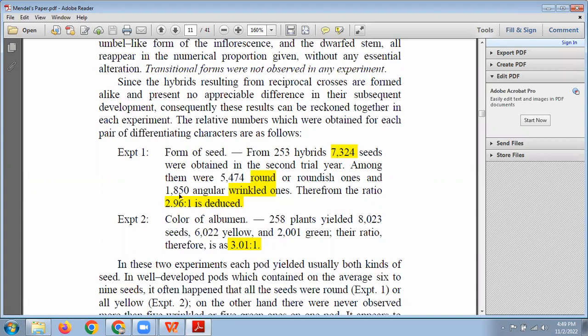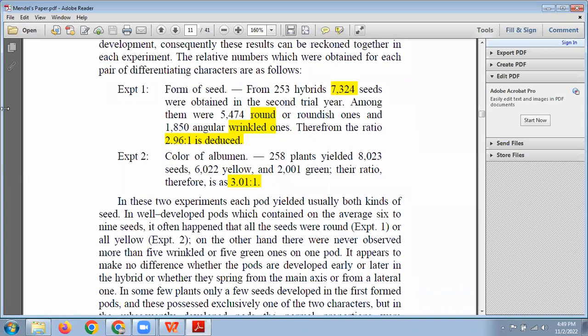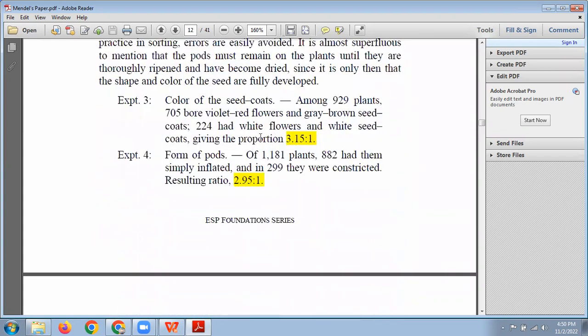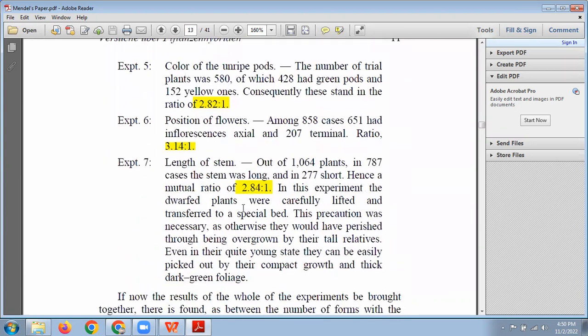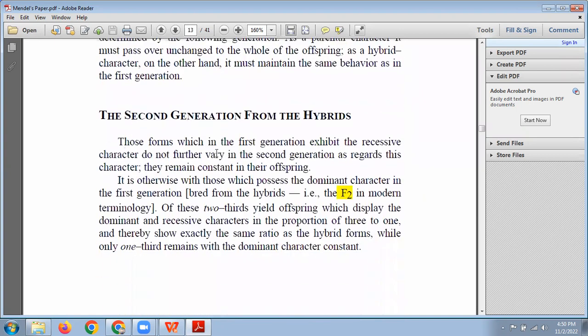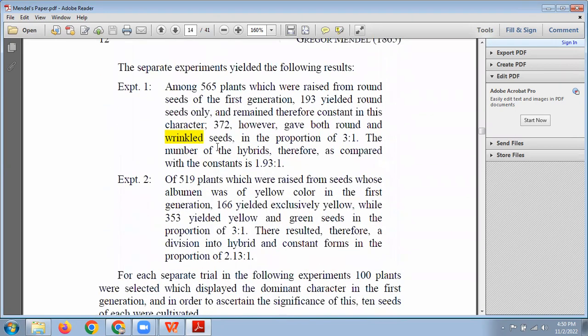Out of those, 5474 seeds were round and 1850 seeds were wrinkled, and the ratio he gave was 2.96, meaning 3 is to 1. Similarly, for all 7 characters, like seed coat color, he got the same ratios, 2.8, 3.1, meaning 3 is to 1. That is basically what he published.